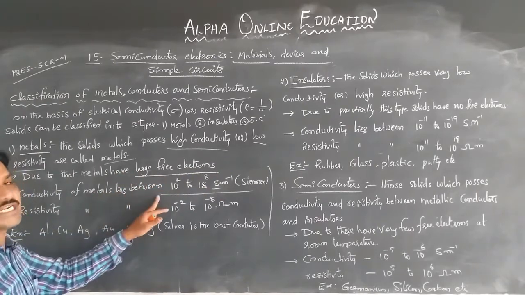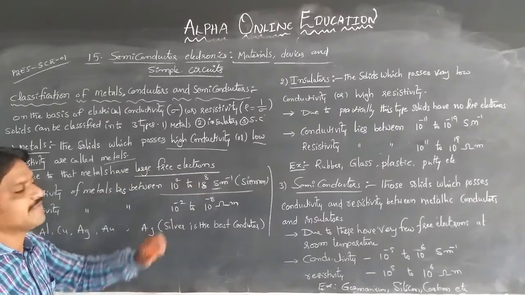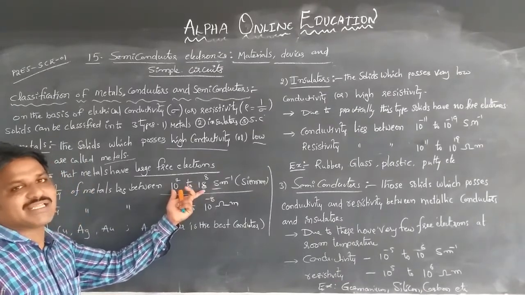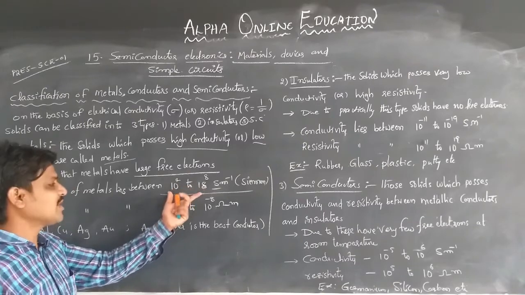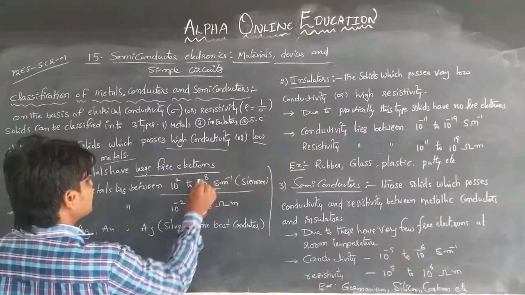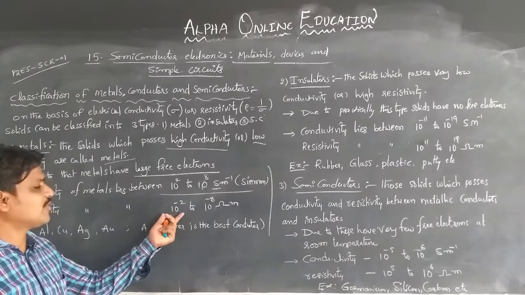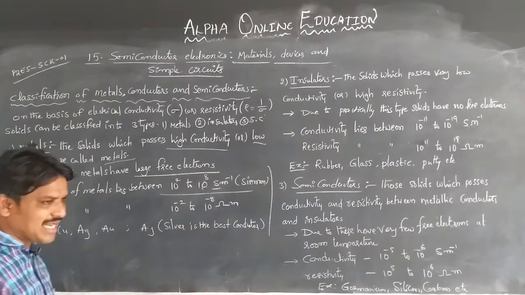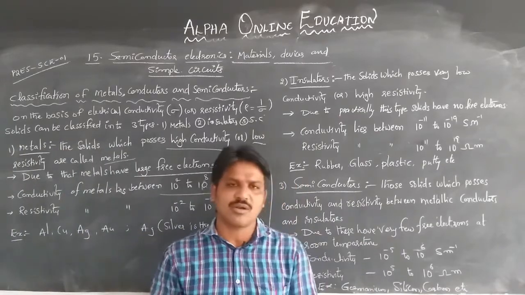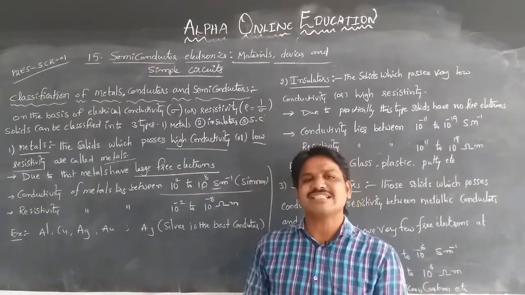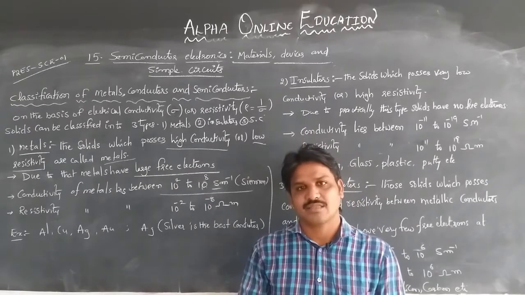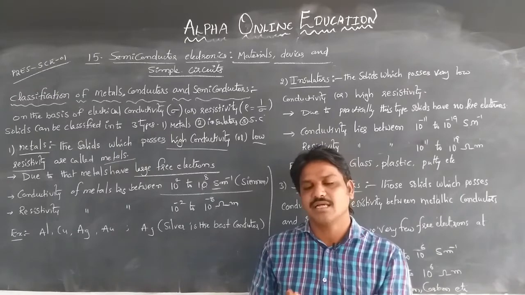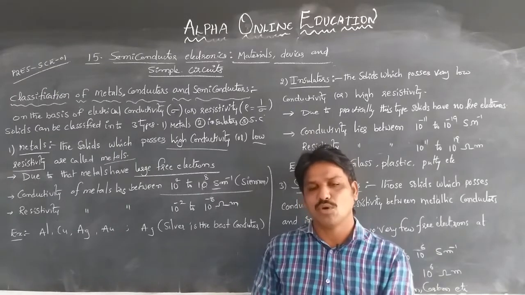So that's why their conductivity will be between 10 to the power of 2 to 10 to the power of 8 Siemens per meter, and the resistivity will be 10 to the power of minus 2 to 10 to the power of minus 8 ohm meter. The examples are aluminum, copper, iron and silver. Silver is the best metal conductor that can conduct more and more electrons without any resistance.